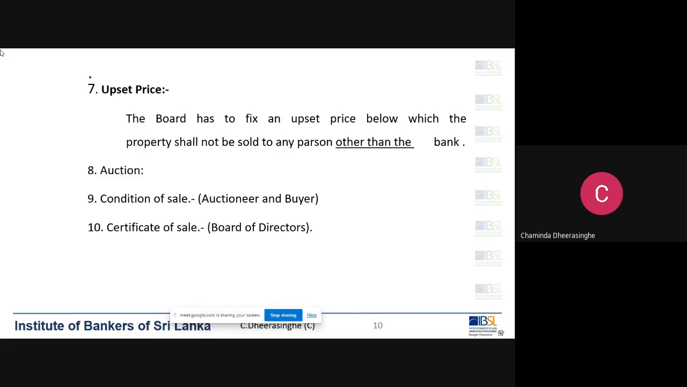We don't want to bid for the total or the market price. The Act provides provisions for that. The bank can bid for a nominal price. Normally, if the bank bids only 1,000 rupees, or some banks 10,000 or whatever, it's a nominal figure, not the market value.